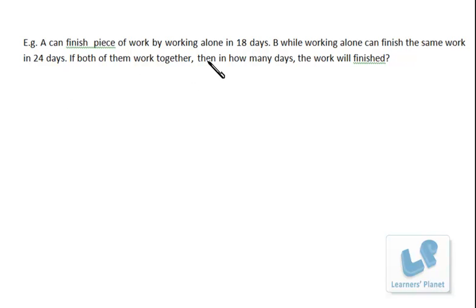Now A can do the entire work in 18 days. That means in a single day he'll be doing 1/18th of the work. Similarly, B is able to complete the entire task in 24 days. That means in a single day he will be doing 1/24th of the work. Now A is doing 1/18th of the work and B is doing 1/24th of the work per day. So in a single day, if both of them are working, this much work will be done.